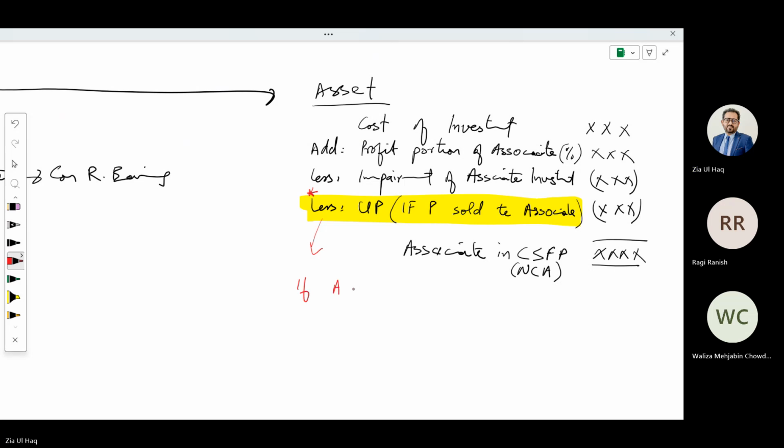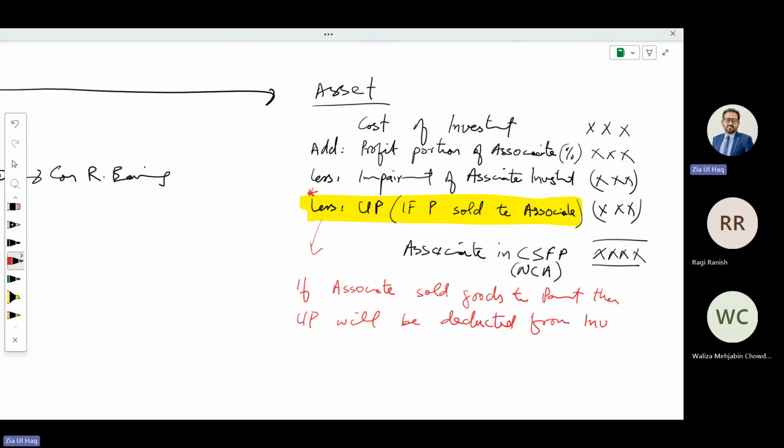If the associate sold goods to the parent, then the unrealized profit will be deducted from inventory in the consolidated statement of financial position.